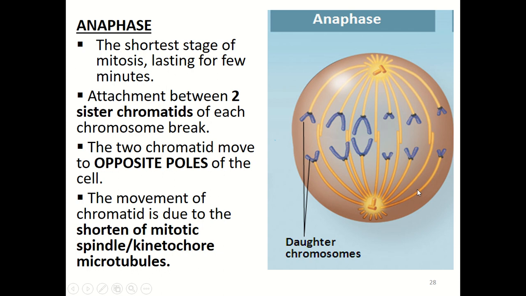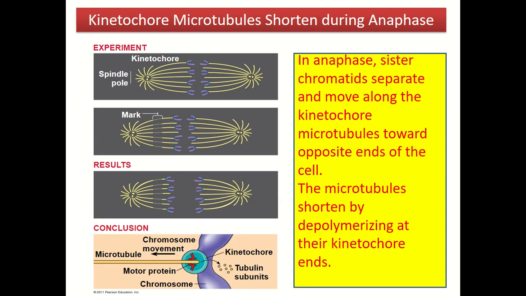So let's look at how the kinetochore microtubule is shortened. During the experiment, this is the sister chromatid, a single chromatid attached to the kinetochore microtubule.